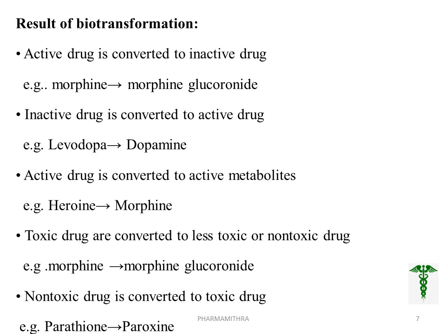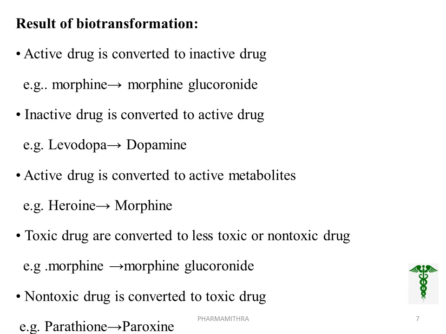As a result of biotransformation, we can convert an active drug into an inactive drug. For example, morphine, when converted to morphine glucuronide, is an example of that. An inactive drug converted to an active form is another example: levodopa, when converted into dopamine, gets its action. An active drug can also be converted to active metabolites.